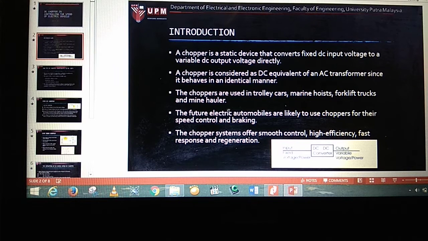So for this part, I would like to explain further because we use a chopper in controlling the speed of the electric vehicle. Why do we use chopper? Because the chopper offers smooth control, high efficiency, fast response and regeneration. So this is a picture of our DC to DC converter, where the input is a DC and the output is a variable voltage, which means we can change the input voltage.